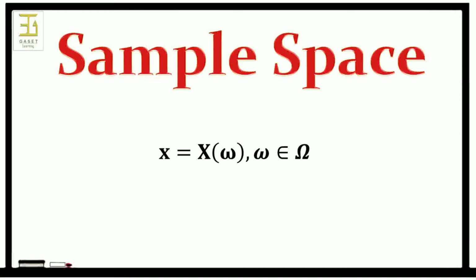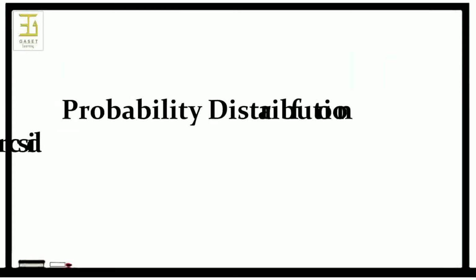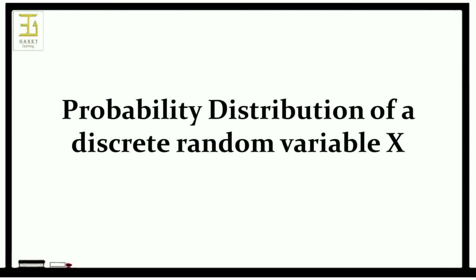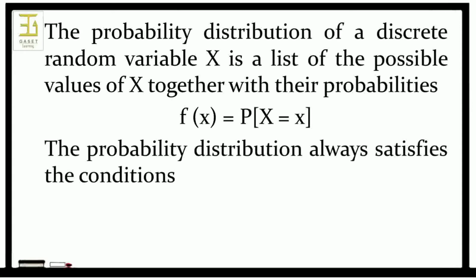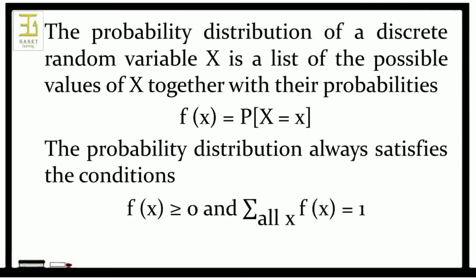What is the probability distribution of a discrete random variable X? The probability distribution of a discrete random variable X is a list of the possible values of X together with their probabilities, and it looks like this. The probability distribution always satisfies these two conditions. Next, we will discuss the binomial distribution.